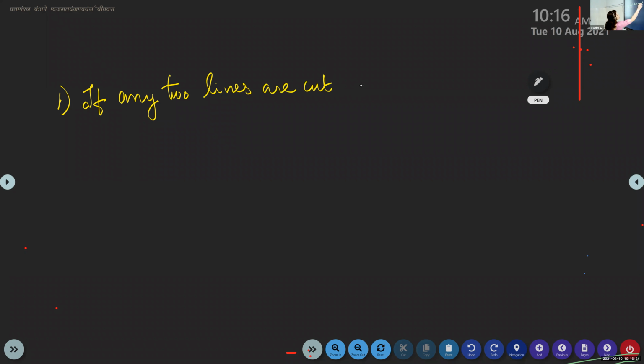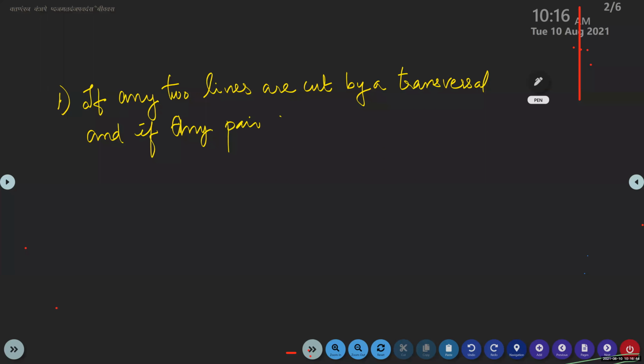Okay. Now, there is a reverse rule for this. Can anybody say what is that reverse rule? That is, if any two lines are cut by a transversal, and if any pair of... Ma'am, is this the definition of the corresponding angle?